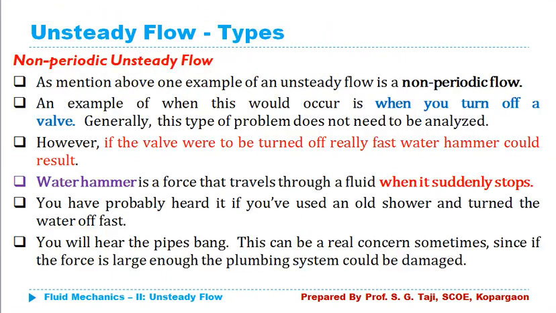Let's move to the different types of unsteady flow. Basically there are 3 types of unsteady flow: periodic unsteady flow, non-periodic unsteady flow, and random unsteady flow. We will start with the non-periodic unsteady flow because it is very easy to analyze and it is time independent.